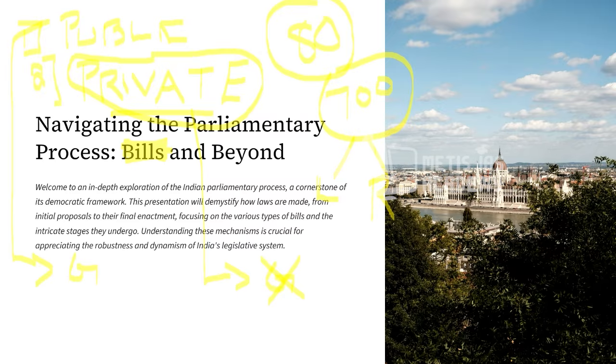Now, the third difference is, when we say a public bill is introduced by a minister, obviously this minister is going to be from the ruling party. Are there greater chances of this bill being approved or lesser chances? Obviously, there are greater chances of this bill being approved. So the third difference is that a public bill has a greater chance of being approved. Now coming to a private bill, it has very less chances of being approved. Why are there very less chances? The reason is it will be mainly presented by the opposition party.